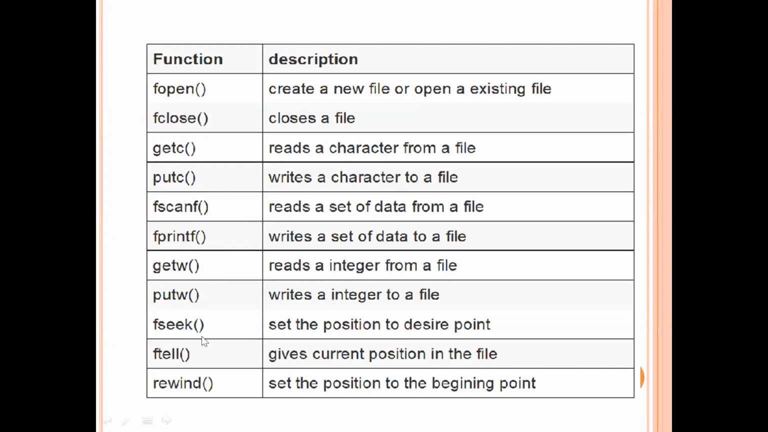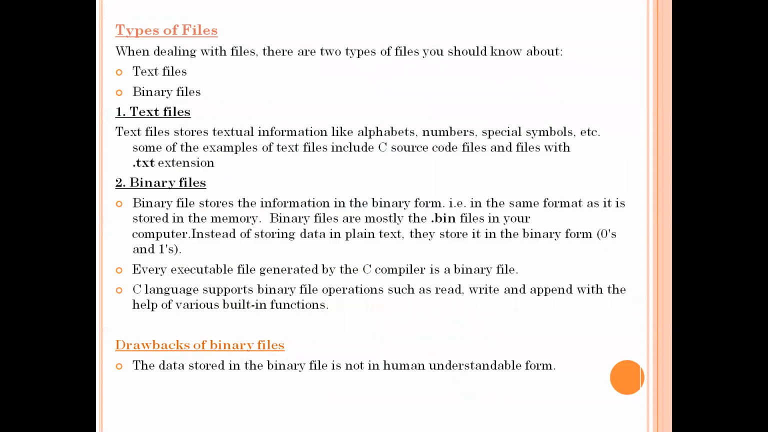We have the seek function for setting the position to the desired point in the file. If you want to return the current position of the file, then we have the ftell function. If you want to set the pointer back to the beginning point, then we need to use the rewind function. These are the predefined functions available in C language to operate on files. Let us see these functions one by one with examples.